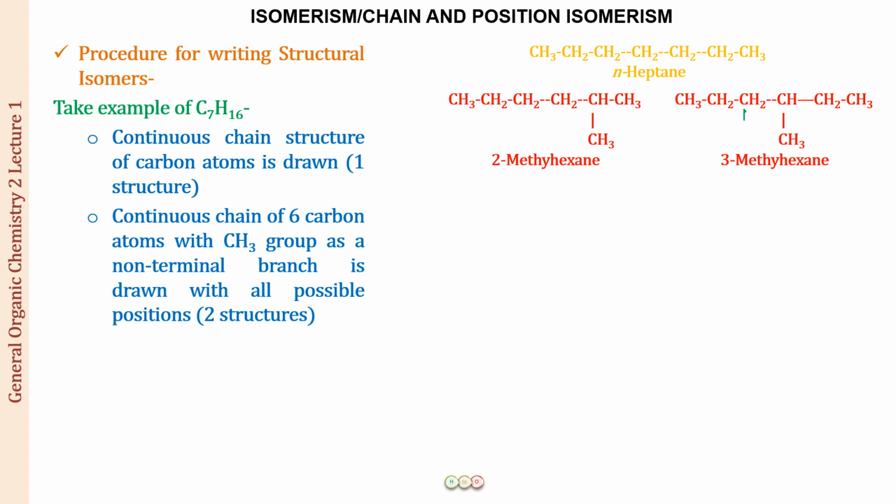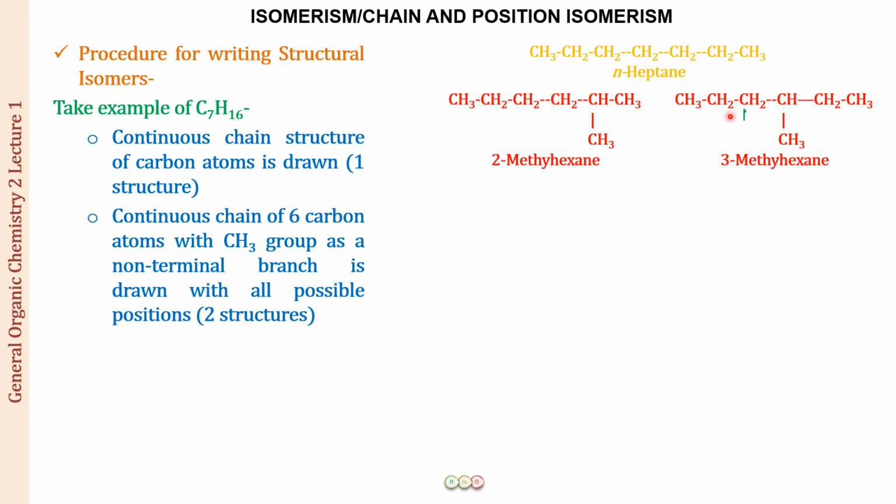So far we have drawn three structures. Now another thing which is very interesting over here: this and this, the longest continuous chain, this is a 7-carbon chain, this is a 6-carbon chain, this is a 7-carbon chain, this is a 6-carbon chain. So this structure and this structure, they are chain isomers. This structure and this structure, they are chain isomers.